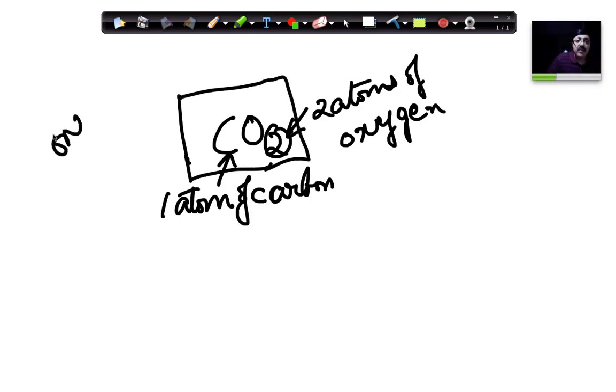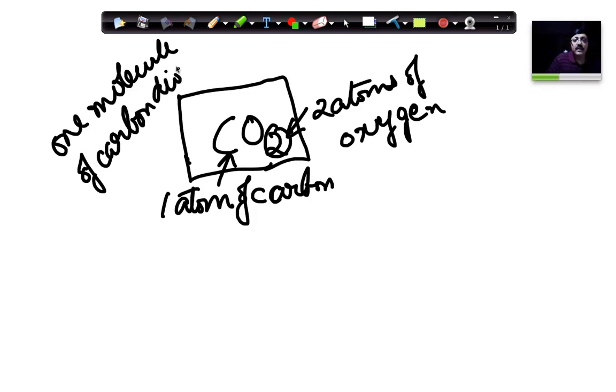So this represents one molecule of carbon dioxide. You can see here one carbon atom and 2 oxygen atoms came together, because of which a molecule of carbon dioxide was formed. So here is an example of a molecule which has got multiple elements.